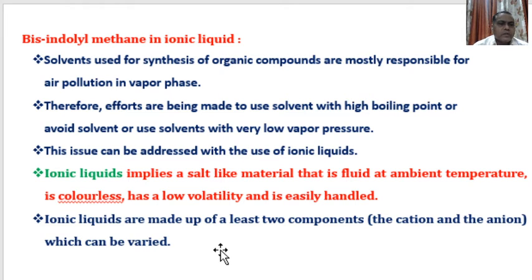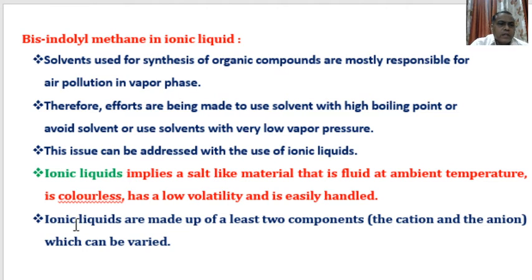Hence ionic liquids, which do not pollute air, water and soils. If volatile solvents are used instead of these non-volatile solvents, then they vaporize in the environment and the air gets polluted. Hence, there should be a use of ionic liquids.